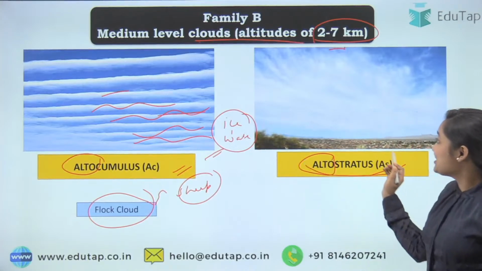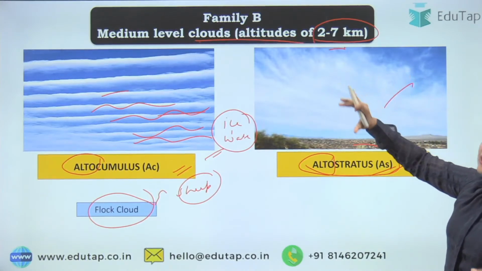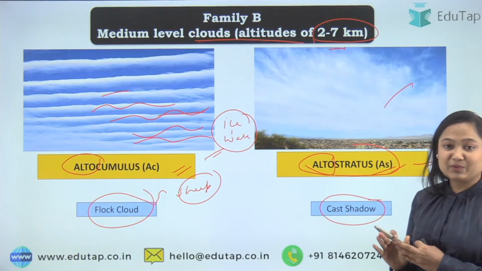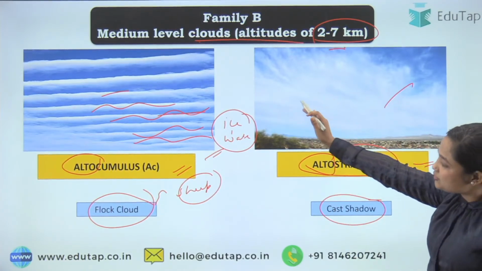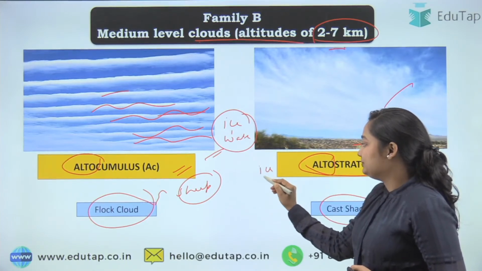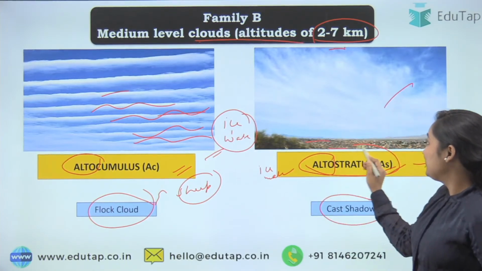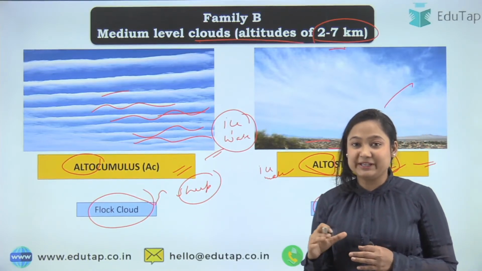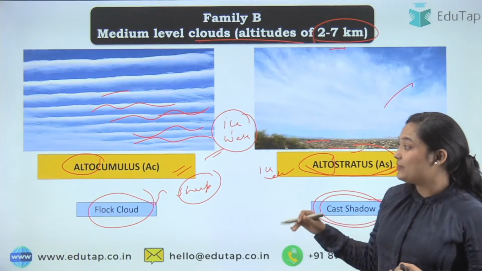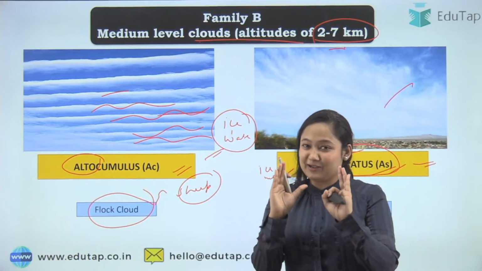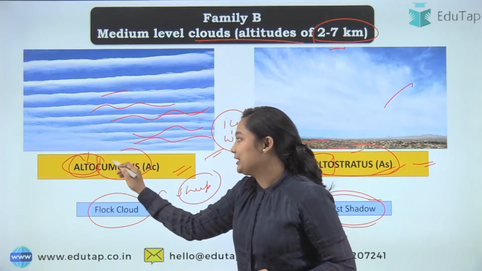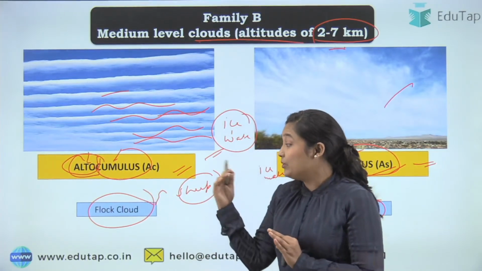Moving to the altostratus, as you can see, these clouds seem heavy. That's why these are the clouds that cast shadow. At medium level, they also have ice and water. But they have a heavy appearance, that's why they cast a shadow. So I think that's quite easy to understand. There was not much to remember. If you know the name completely, just divide the name into two. You can tell what altitude it is and how its appearance will be.